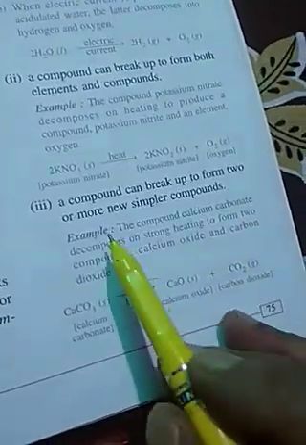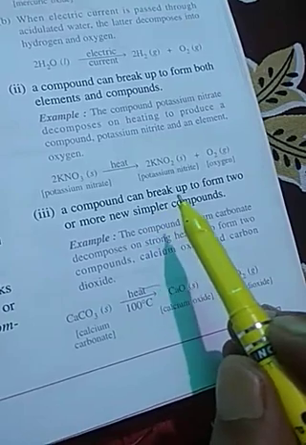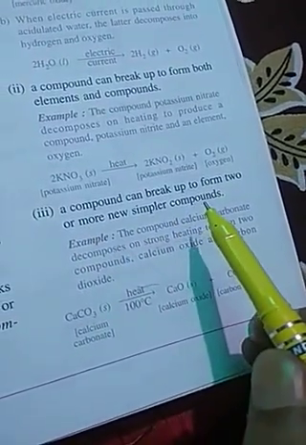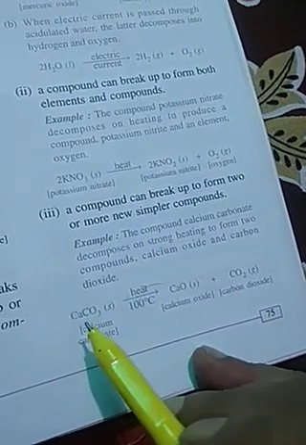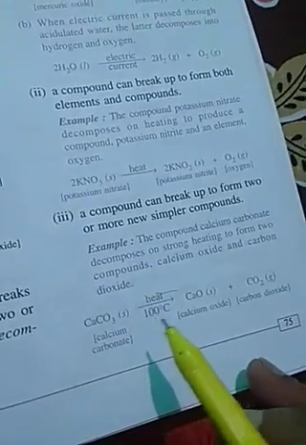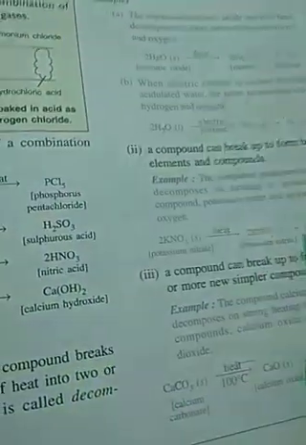The third case is that a compound can break to form two or more new simpler compounds. When calcium carbonate is heated, it decomposes to form calcium oxide and carbon dioxide.